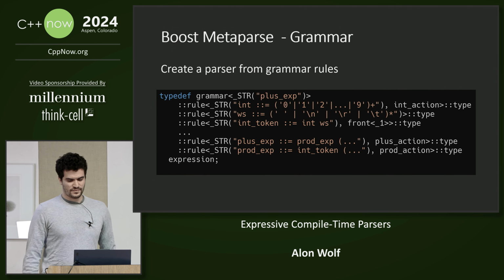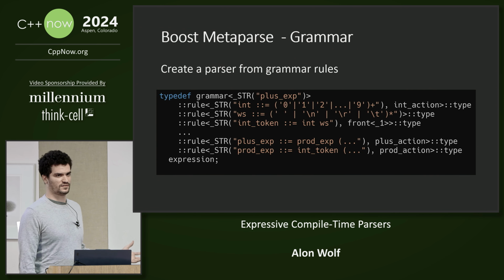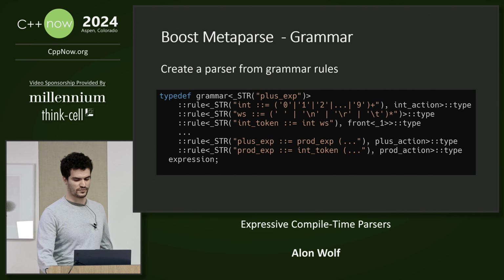We can also use Boost MetaParse to create a parser from a grammar definition. Each grammar rule contains the syntax that it needs to parse and an optional semantic action to take.